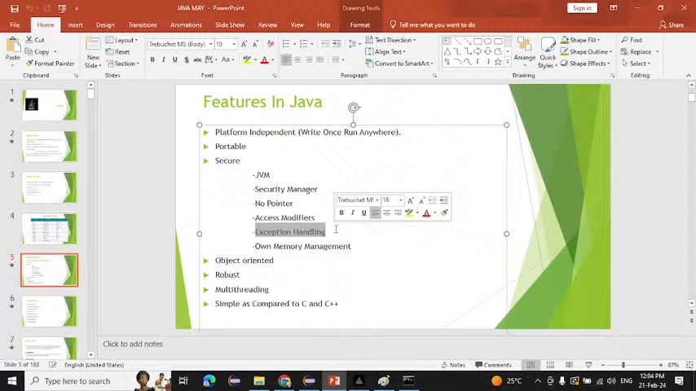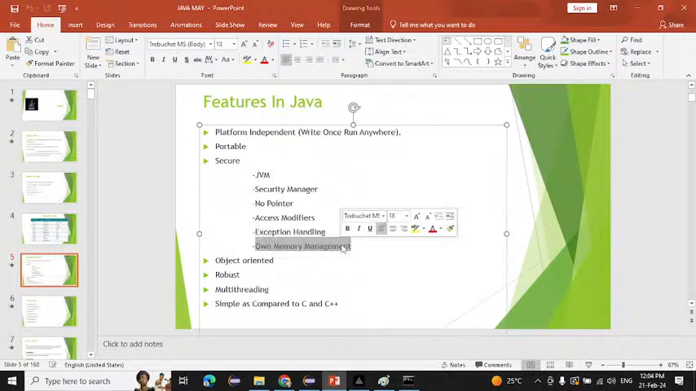That is only called as the exception. So inside Java, if you have even a small exception, we are handling that exception, so that makes our Java more secure. After that, own memory management. Suppose in our Java you have any null objects or anything, Java will automatically delete or handle that. That is called own memory management. So this also makes Java more secure.